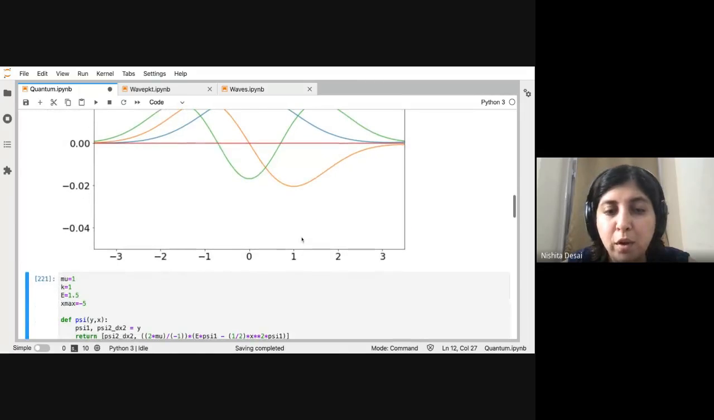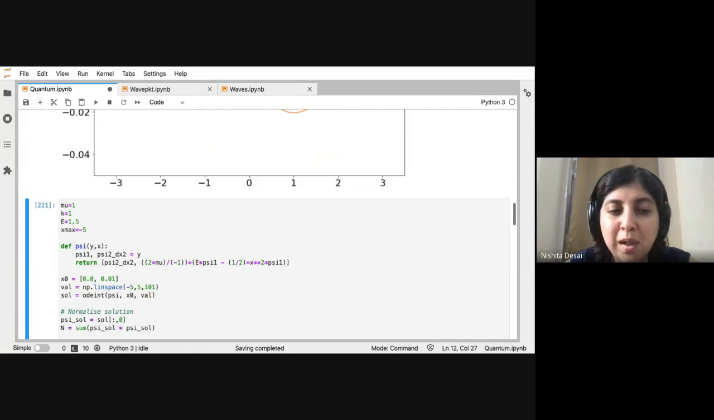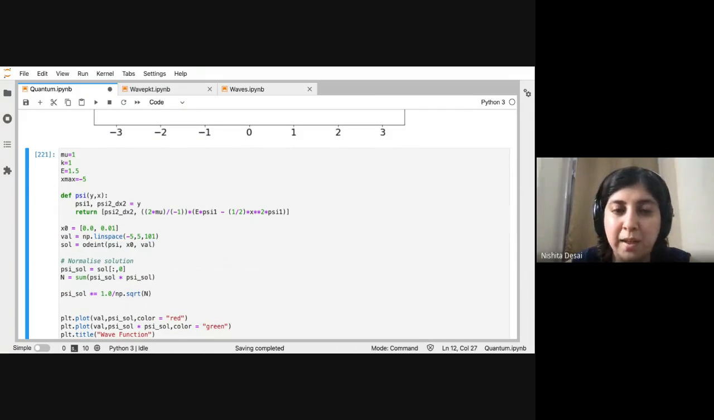So what we're going to do is use an inbuilt method that is provided by the scientific computing library in Python called SciPy.